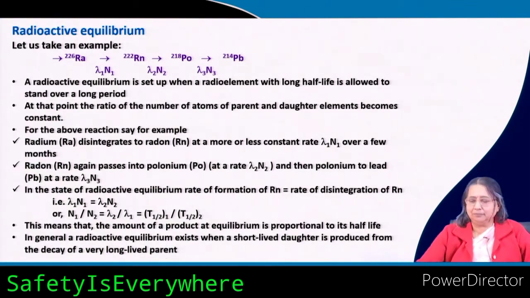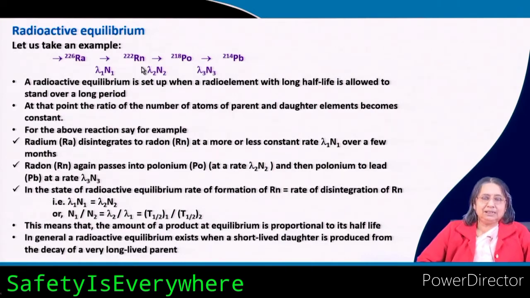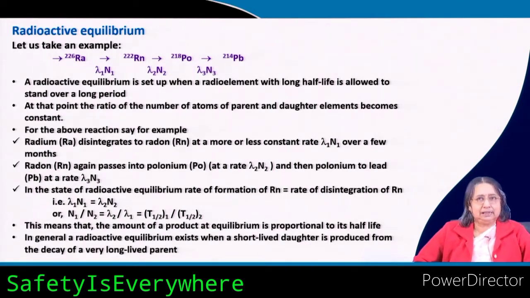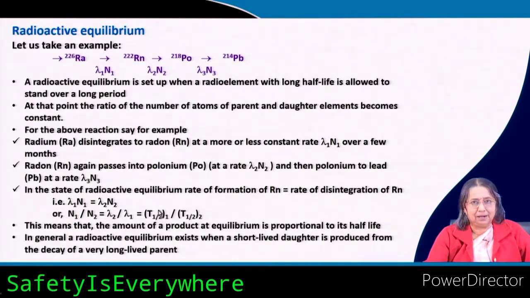At equilibrium, for a particular daughter element, the rate of formation is the same as the rate of disintegration, and that time we can find out that N1 is proportional to T half.